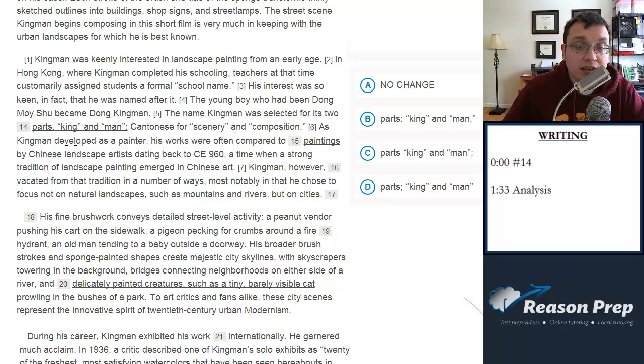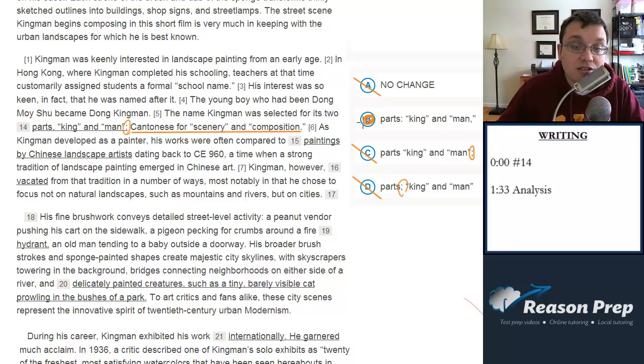The name Kingman was selected for its two parts, king and man, semicolon, Cantonese for scenery and competition. So we have to punctuate this part of the sentence. We have a semicolon here. Is that appropriate? No. Remember, the rule with semicolons is you've got to have two complete sentences, one before the semicolon, one after. And we do not have a complete sentence right here, so we can go ahead and get rid of A. Notice C is going to make the same error, and D is going to make the same error because we've got semicolons here, and neither of them have complete sentences on both sides.